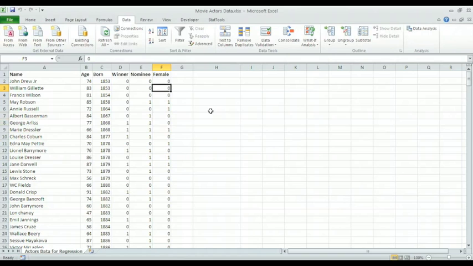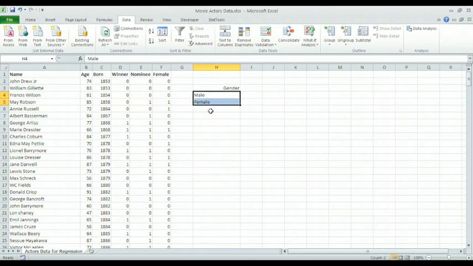And for female, what we're trying to differentiate here is gender. The way you need to construct a dummy variable is you always use one less variable than the possible values available. In this case, we have gender. The possible values could be male and female.